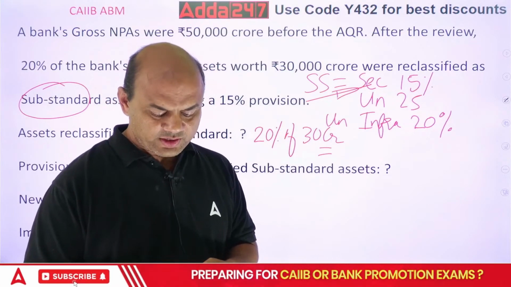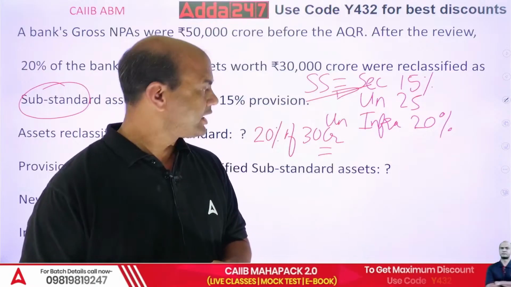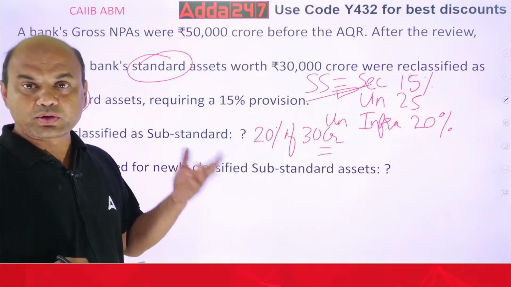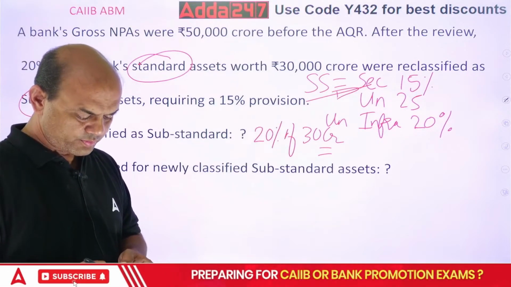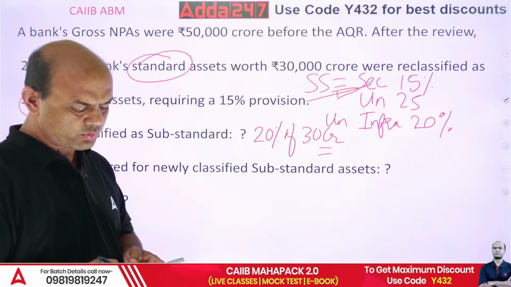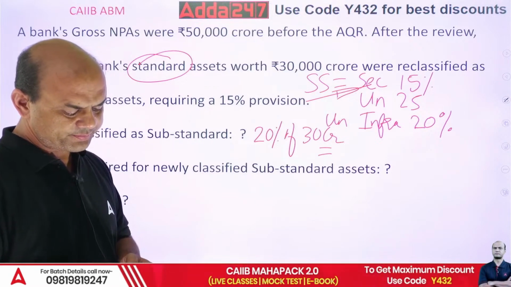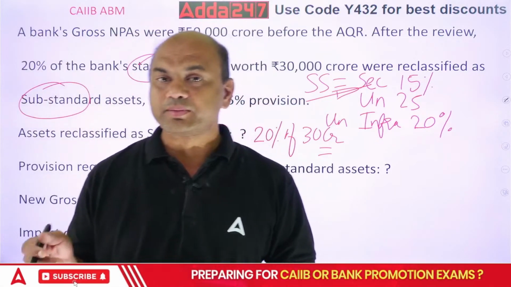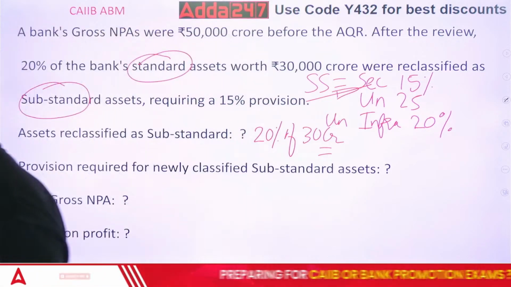So into what? 20%. Percent means divided by 100. So 0.2 into 30 crores, you are getting 6 crores. So the new NPAs are 6 crores over here.